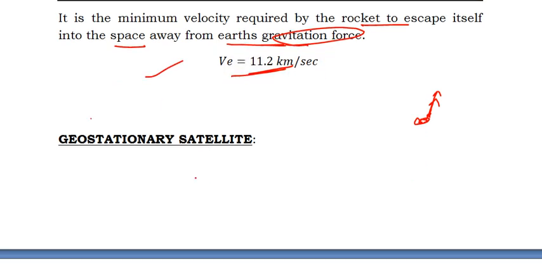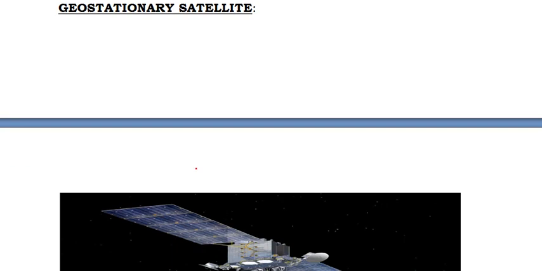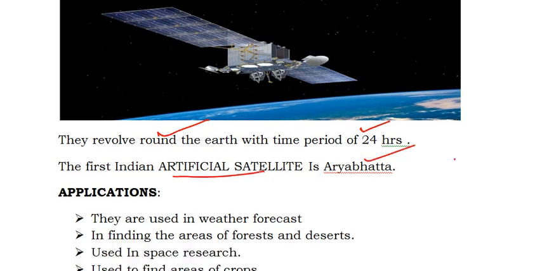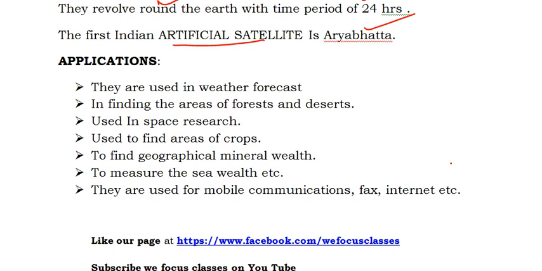And now you see a geostationary satellite. This is a geostationary satellite, an artificial satellite as we say. It moves around the earth and revolves around the earth within a time period of 24 hours. That's what we have seen. The first Indian artificial satellite is Aryabhatta. Some of the applications: why do we use artificial satellites?